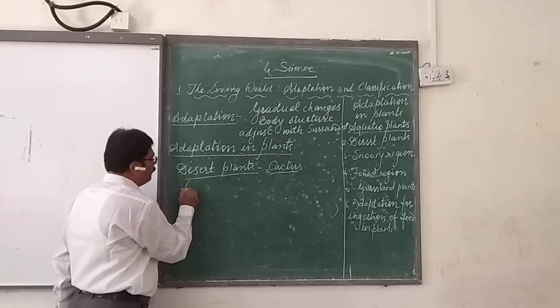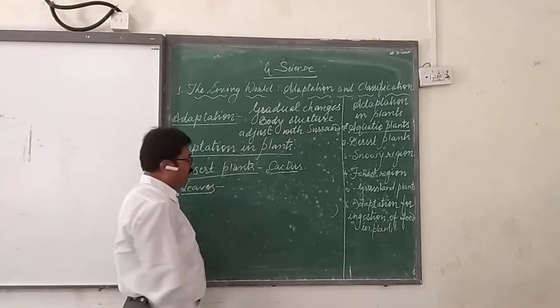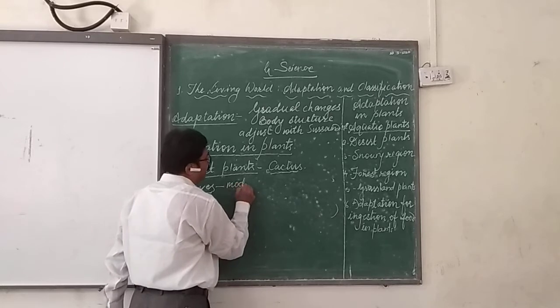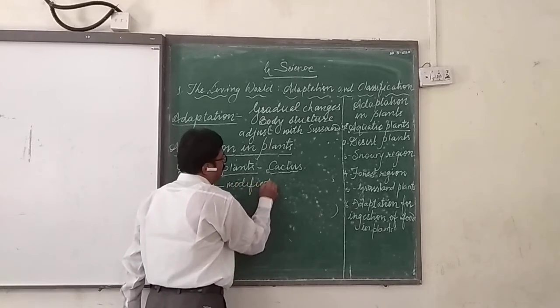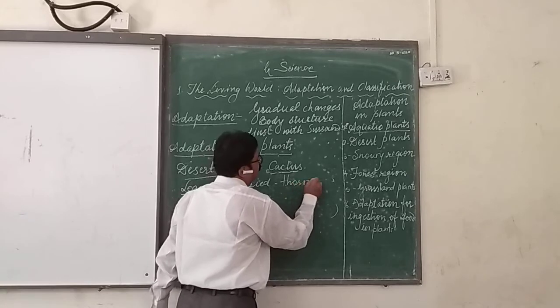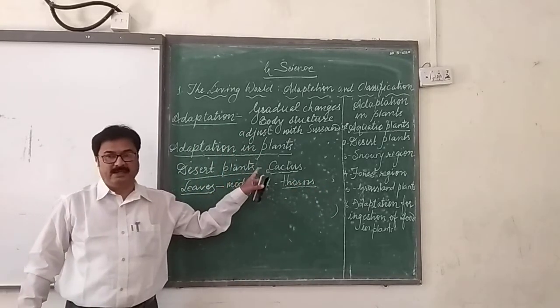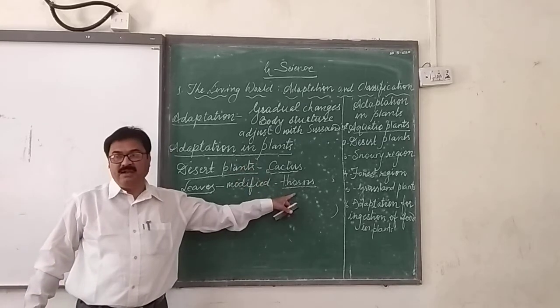If the leaves of these plants are seen, leaves cannot be seen, but leaves are modified into thorns. So we can also say thorns are the modified leaves of the cactus plant. Then how is this helpful for them?